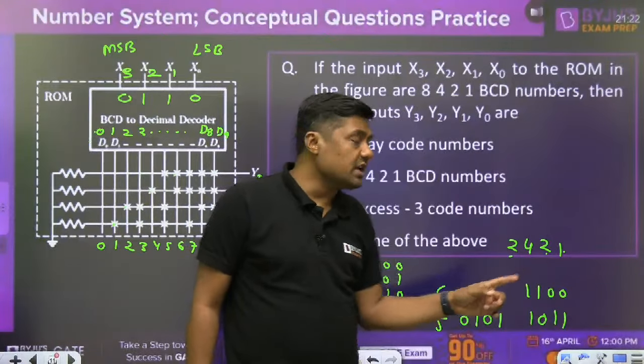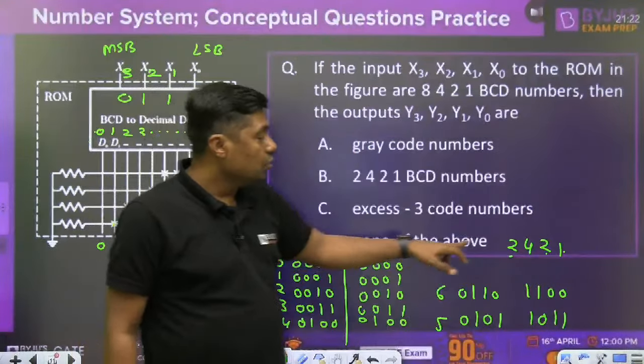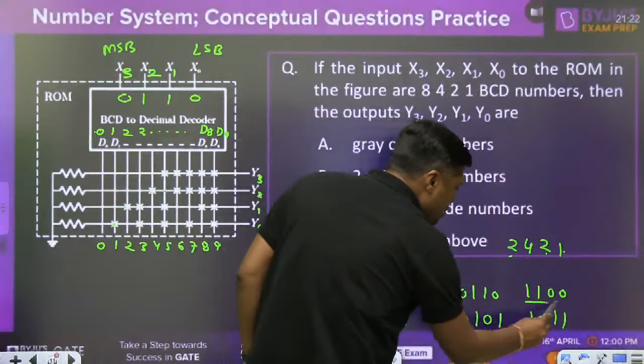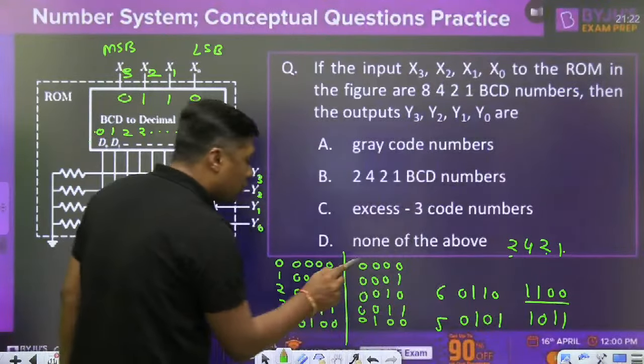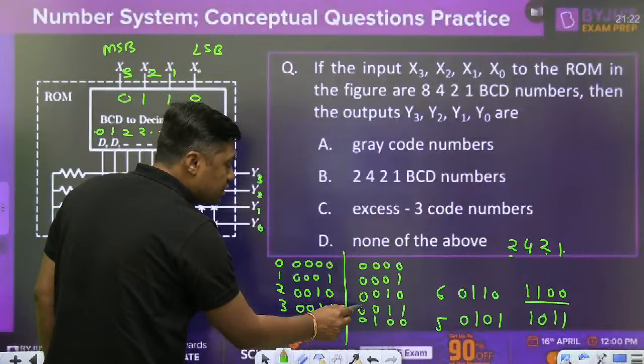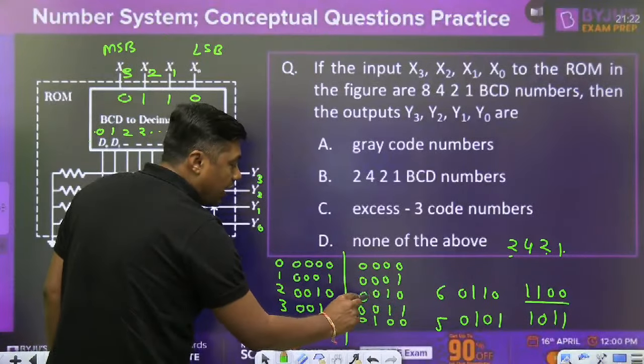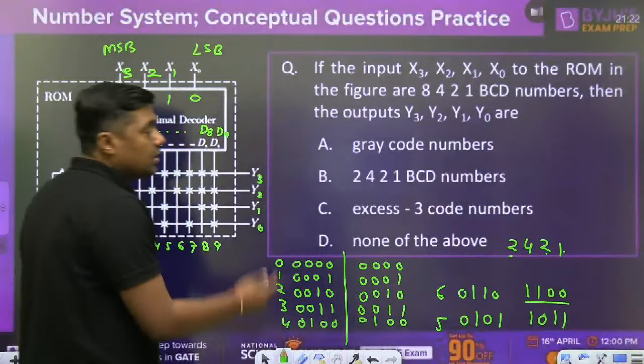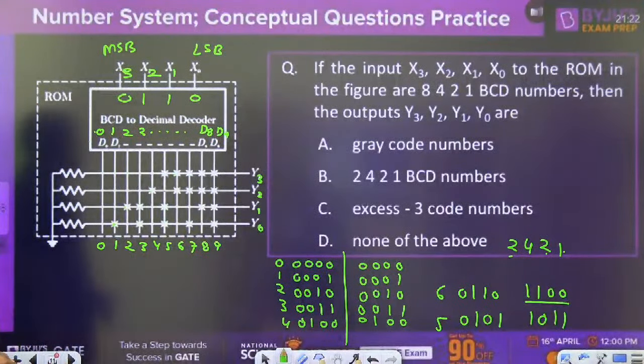And which option will satisfy? 2421 code. 2 plus 4 is what? 6. And remember, 1, 1, 0, 0 is the self-complementary code for what? 3. What is the code for 3? 0, 0, 1, 1. When we take the complement, it will become 1, 1, 0, 0. So actually it is a self-complementary code.